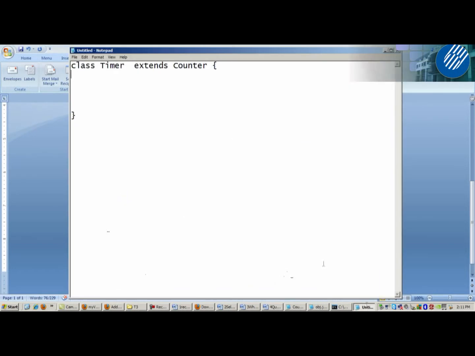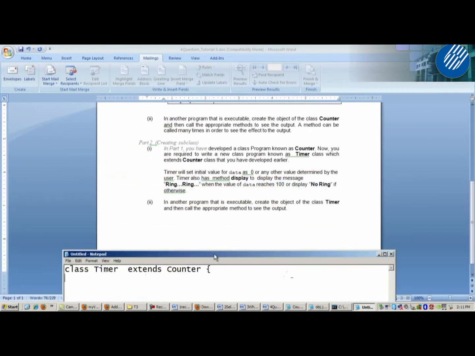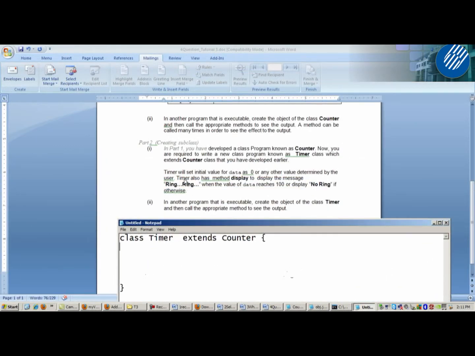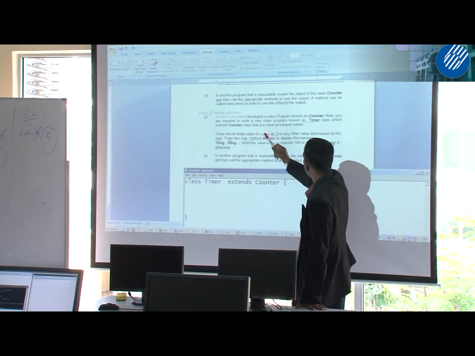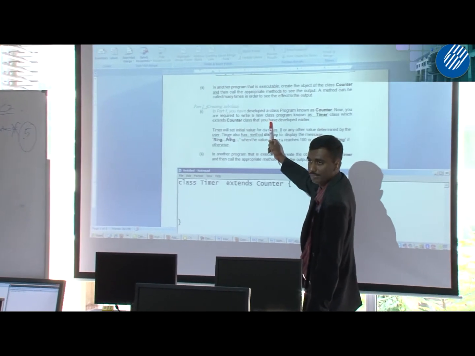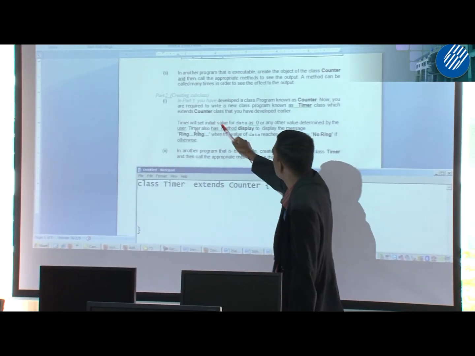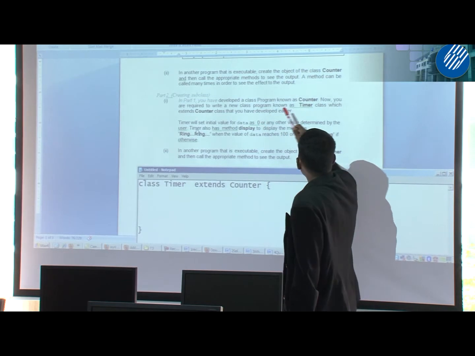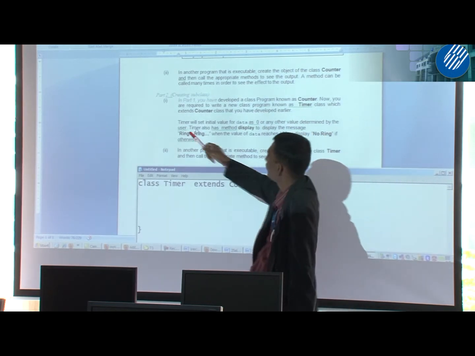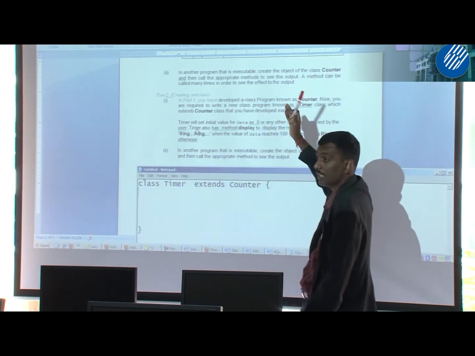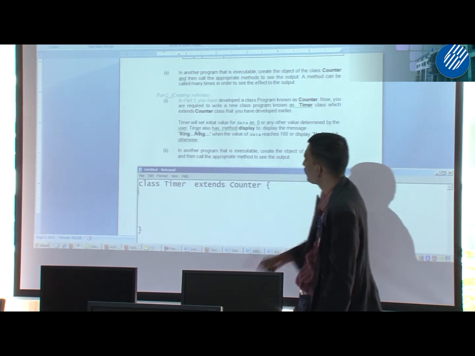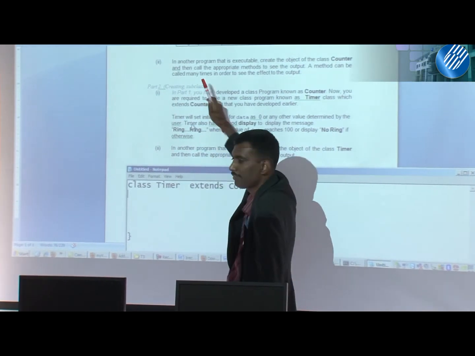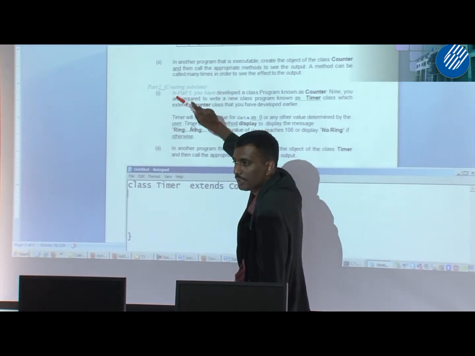Okay, you see here, this one I told you, these two things are already available in the superclass, right? Timer sets the initial value for data as 0 or another value determined by the user. It's already there in the first constructor and second constructor of the superclass. So how can the subclass invoke that first constructor and second constructor?